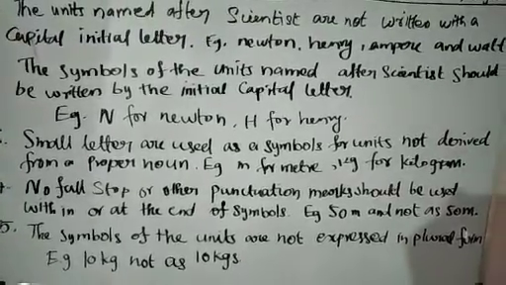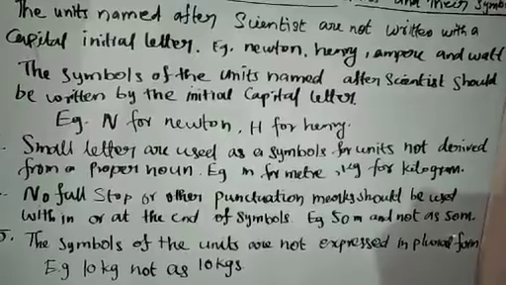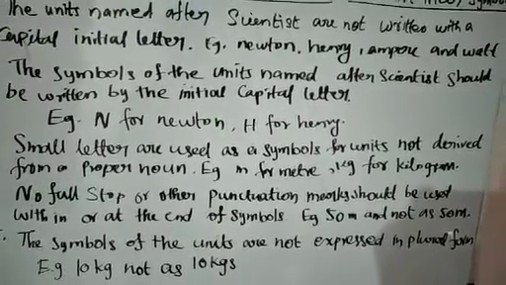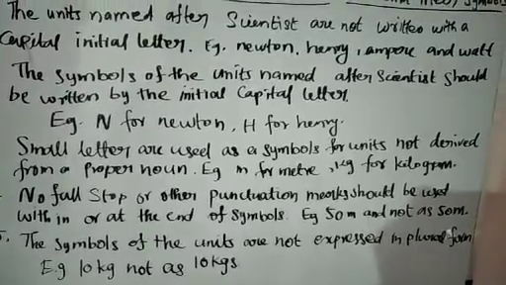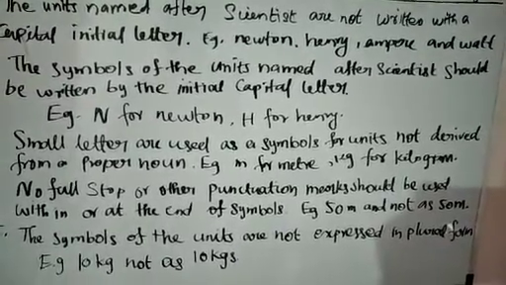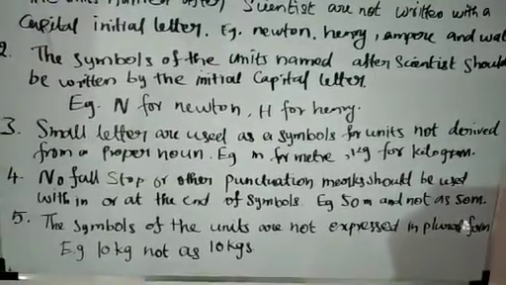Rule 3. Small letters are used as symbols for units not derived from a proper noun. Example, small m for meter, small kg for kilogram. Not capital M, not capital KG.